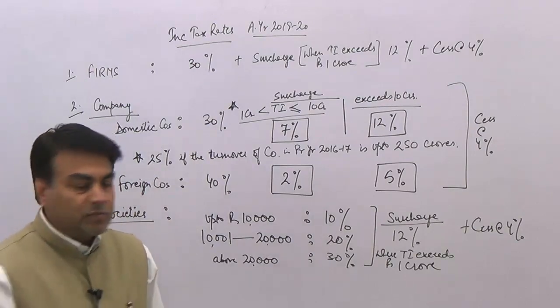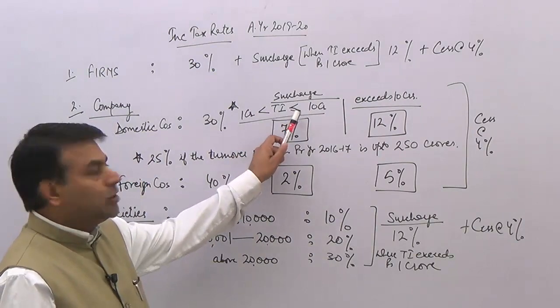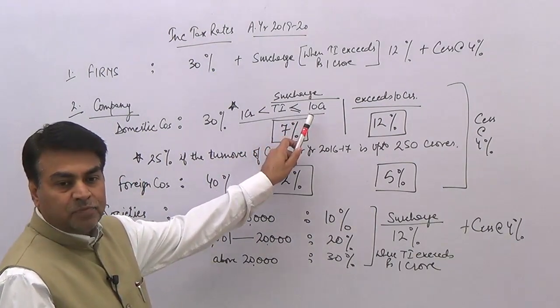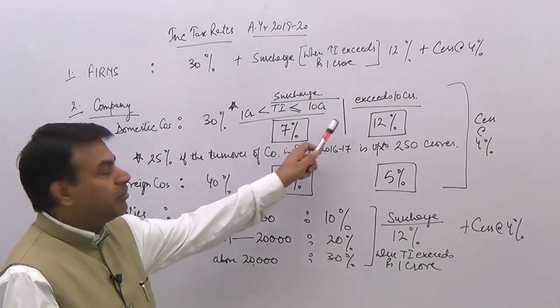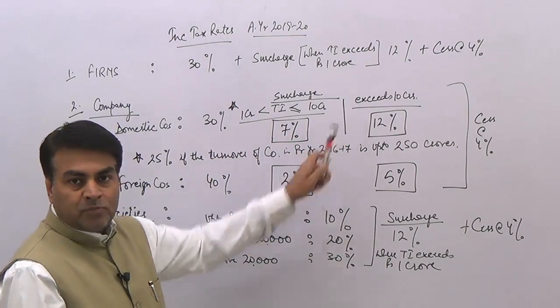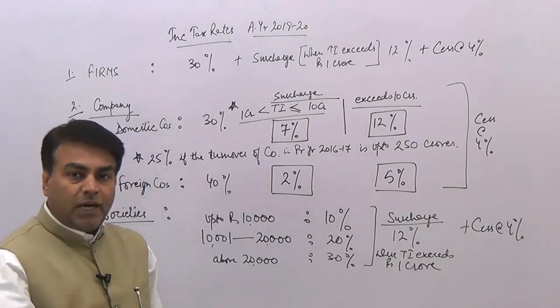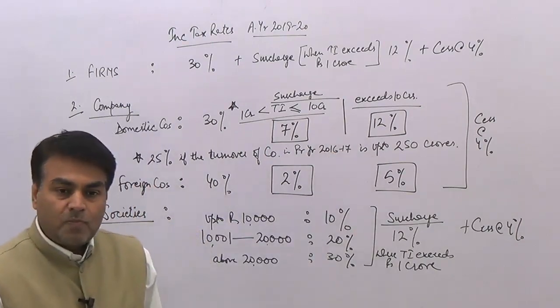I am repeating this: if the TI exceeds 1 crore but is equal to or less than 10 crores, then surcharge is 7%. The second slab rate for surcharge: when the TI exceeds 10 crores, the surcharge applicable is 12%.